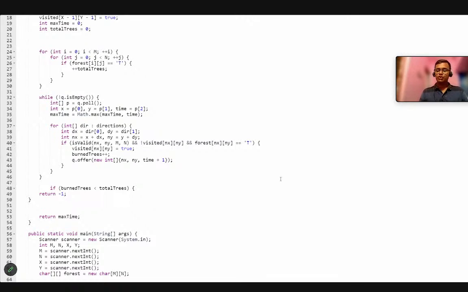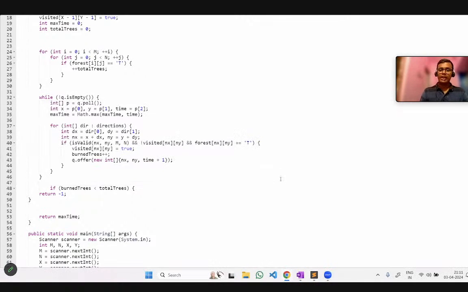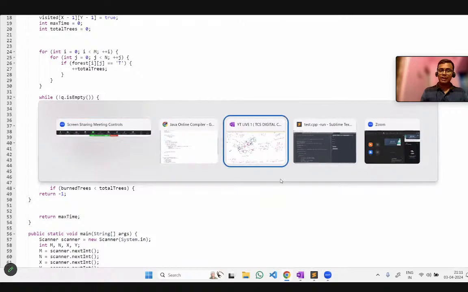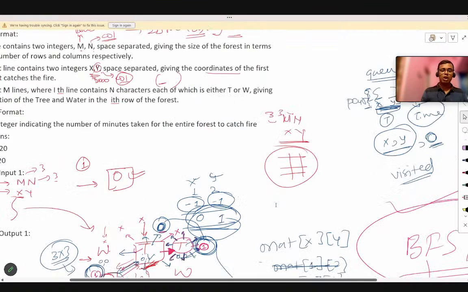Now, if this is clear, I am giving you one task so that you can do it by yourself, and comment down in the comment box.